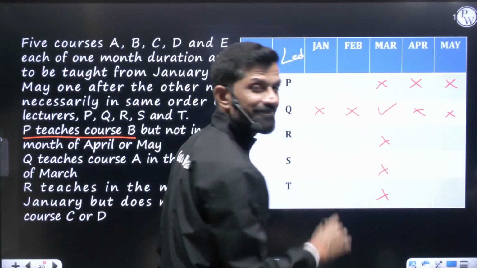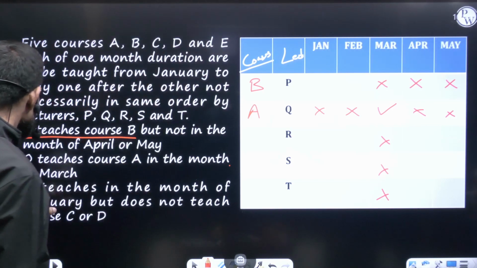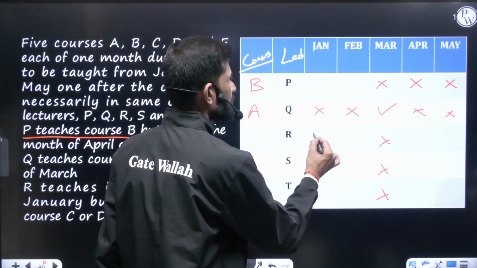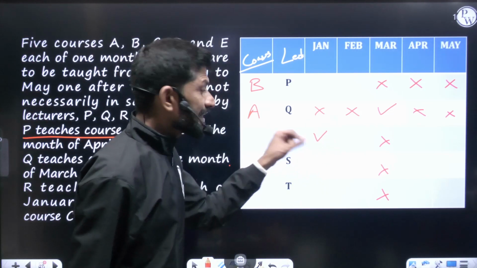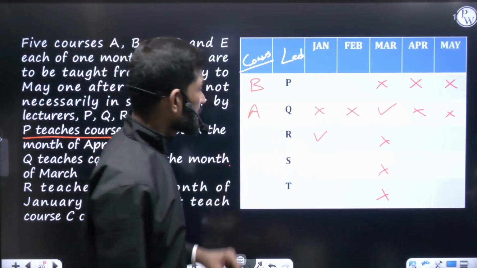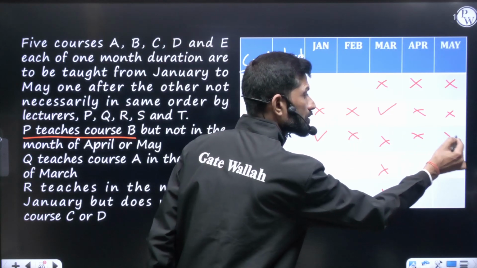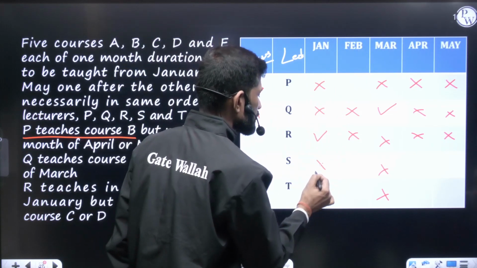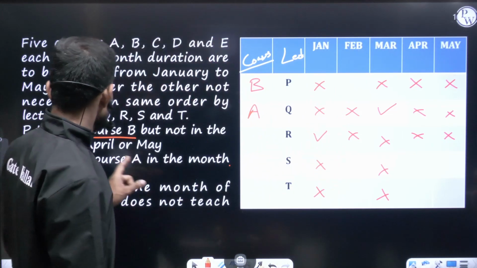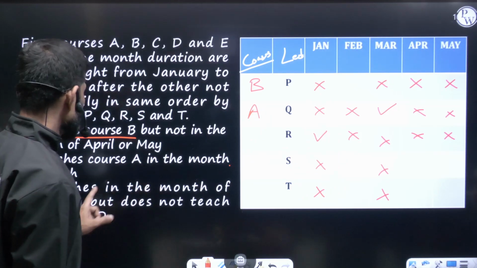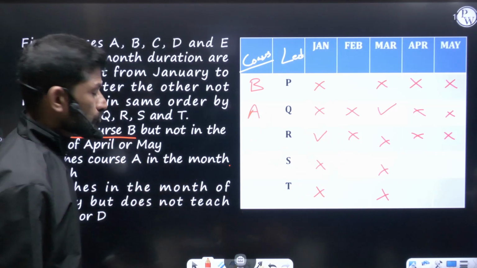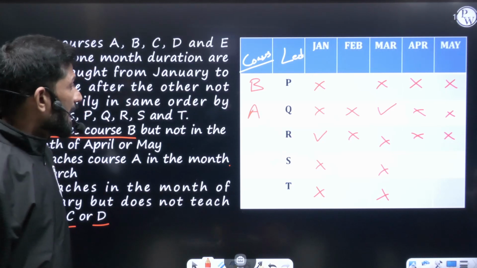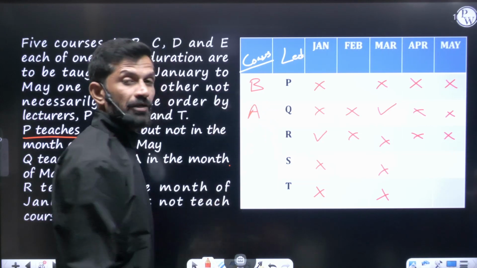So all this is cross. Then further, R teaches in the month of January. So here it is a tick. If R is teaching in January, R won't teach in any other month, so these are all cross. And if R is teaching in January, no one else will teach in January. And they are saying R teaches in the month of January, but does not teach C or D. So R cannot take C, R cannot take D. These two courses R cannot take. And R even cannot take A and B because they are already arranged.